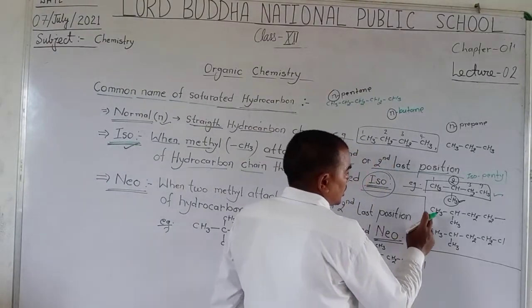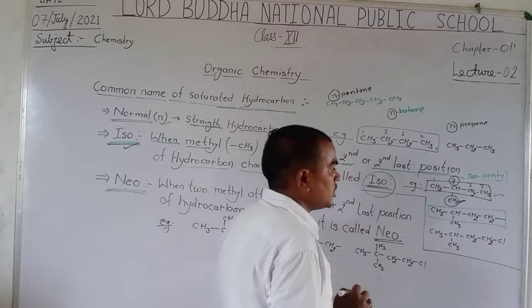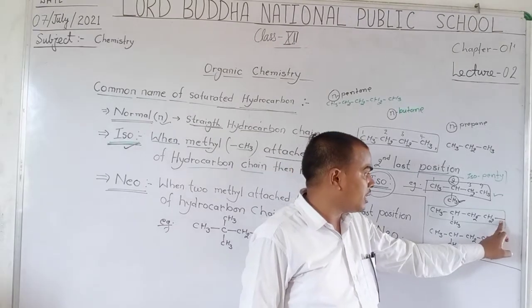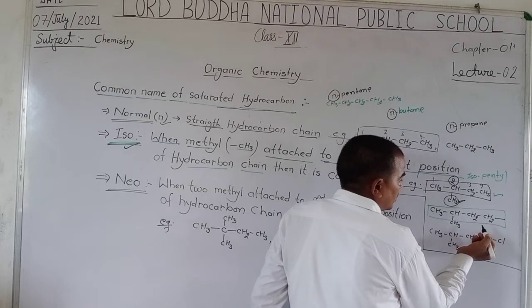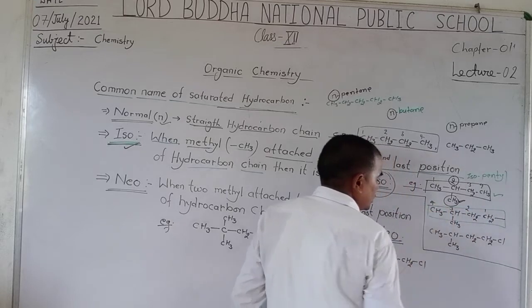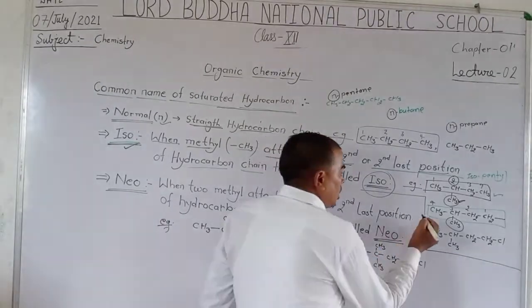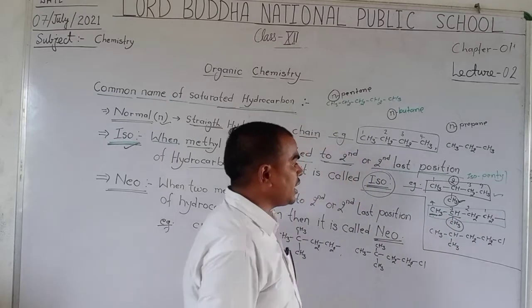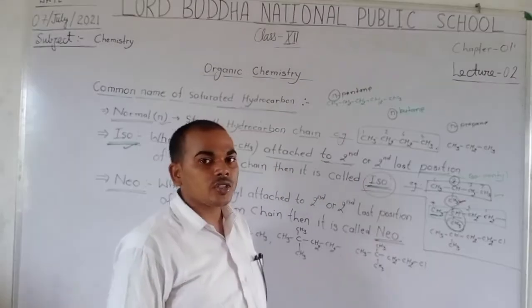Next example, the parent chain. Here a group of atoms is missing, and the counting starts from the missing carbon: first carbon, second carbon, third carbon, fourth carbon. Here the methyl group is attached at the last second carbon.